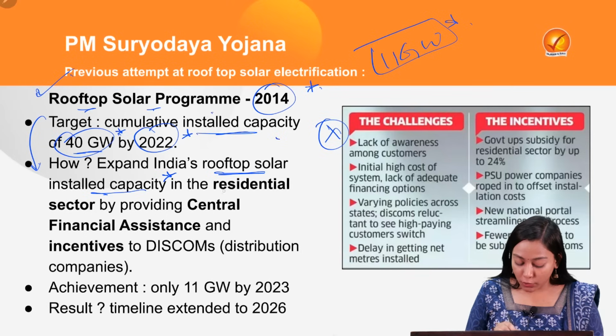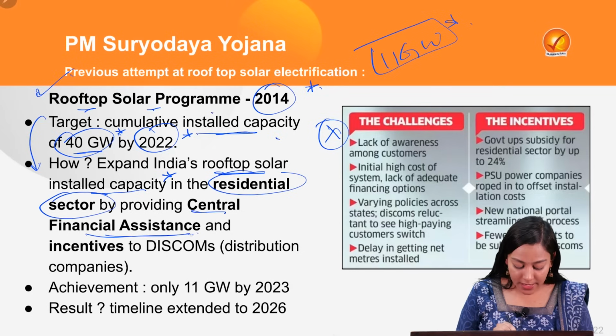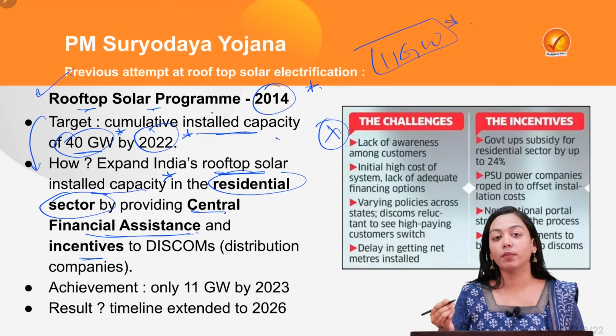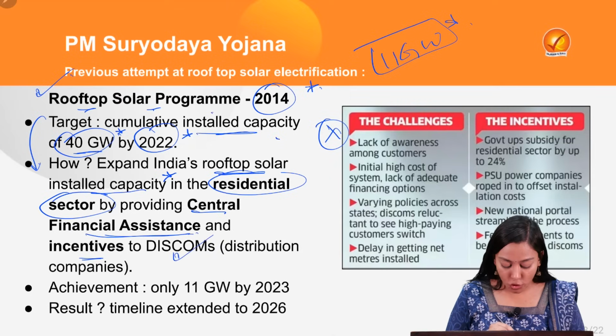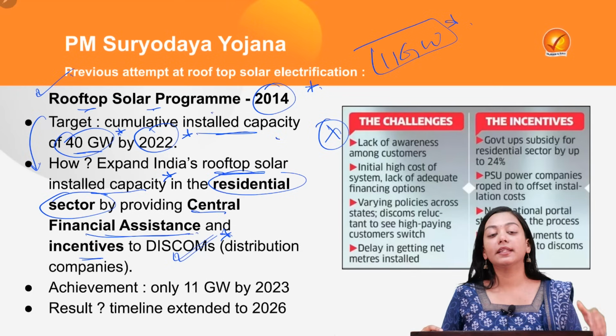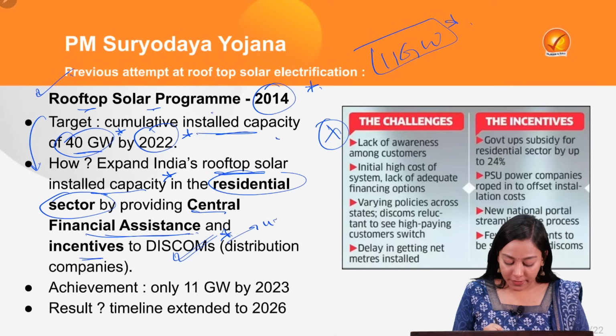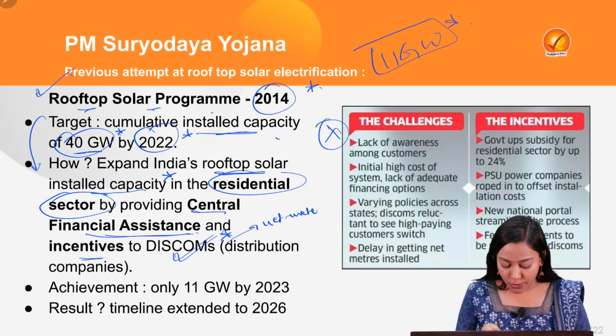And it wanted to target the residential sector by providing central financial assistance and incentives to whom? Not to the residents but to the DISCOMs, for laying the infrastructure, for providing the technical verification, and also for building up net meters in individual households or residential households.